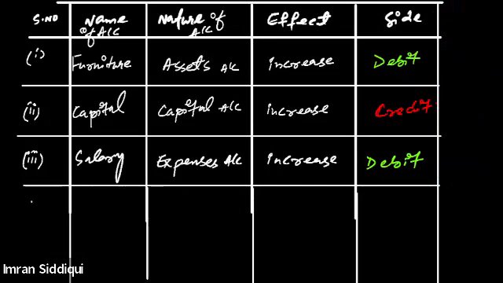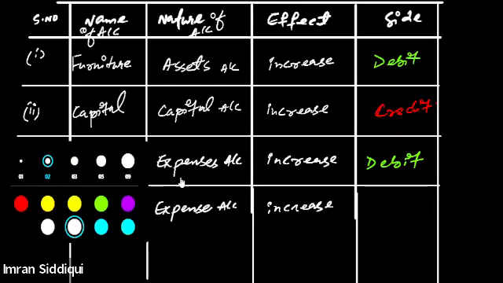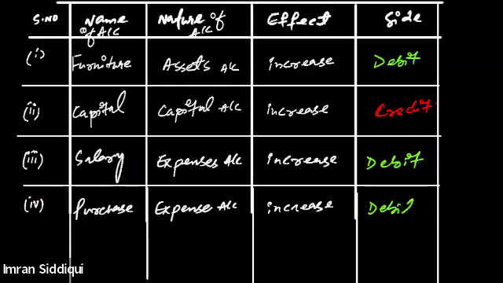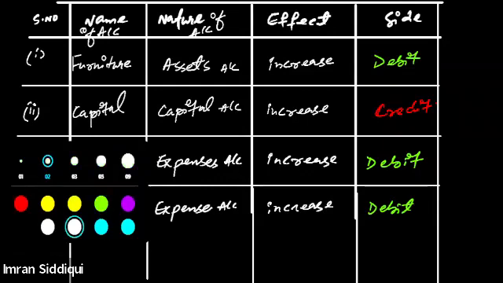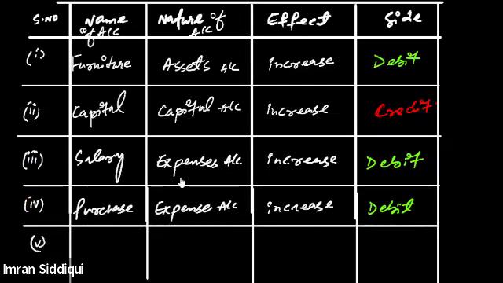Okay. Now the fourth item. Coming to the fourth item, it says purchases. Tell me, what do you think? What are purchases? Expense. Perfect. Purchases are obviously an expense account, and purchases are increasing. That means expenses increase, so the expense account should be debited. Is it clear? Please tell me if it is clear or not. Yes, sir. All right, very good.